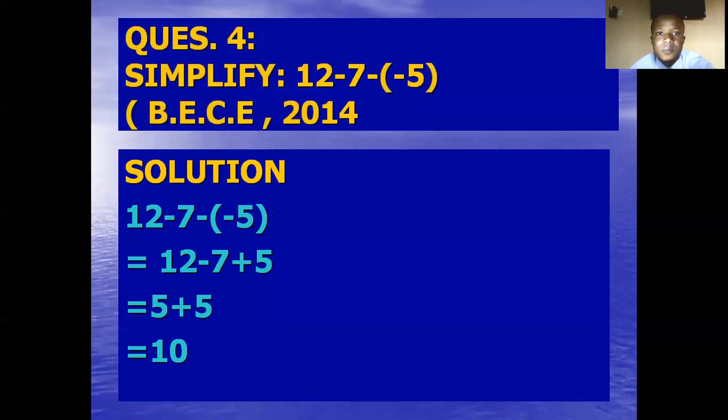More of the questions. Simplify 12 minus 7 minus minus 5. Basic question, 2014. Okay, always bear it in your mind that minus minus must be plus. So the point where I have 7 minus minus 5, it will turn to plus 5. Then 12 minus 7 will give us 5. Then plus 5, we have 10. So once you master the trick involving all these things, it becomes quite simple for you.